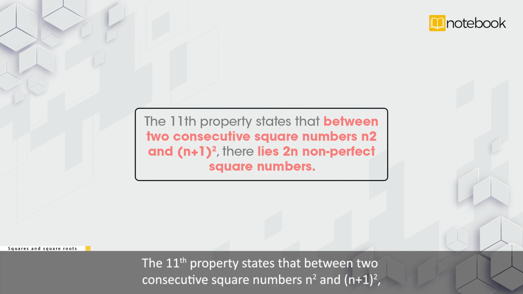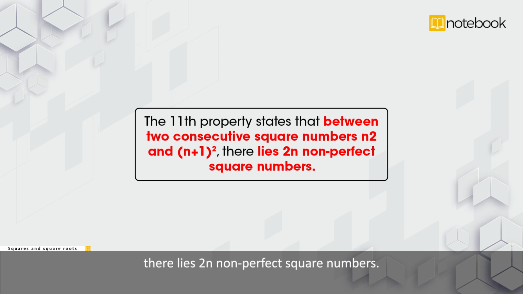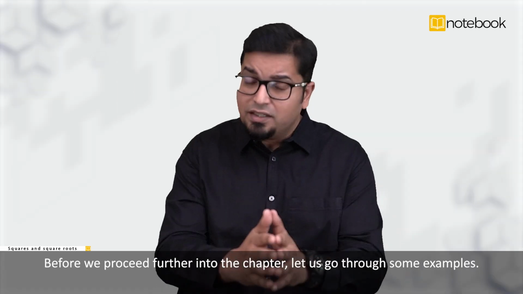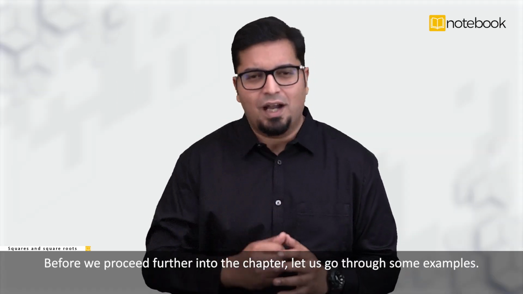The 11th property states that between two consecutive square numbers, n square and (n plus 1) whole squared, there lie 2n non-perfect square numbers. Before we proceed further into the chapter, let us go through some examples.